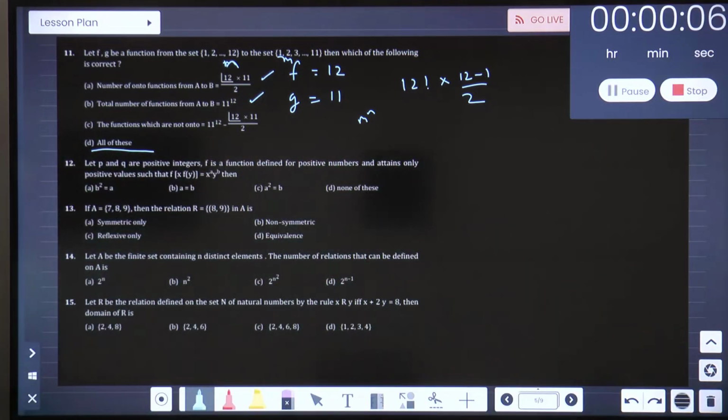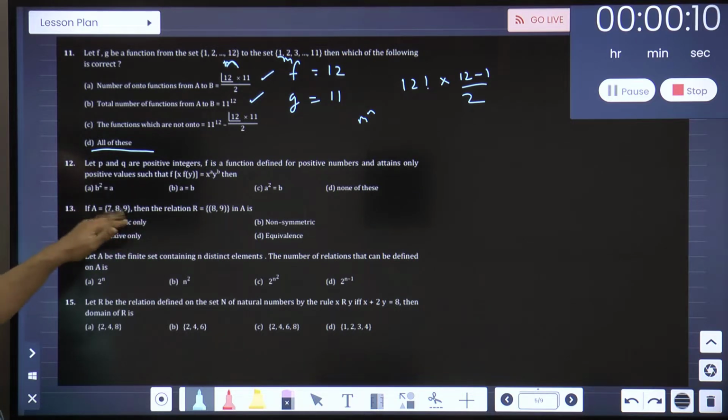P and Q be positive integers. F is a function defined for positive and attains only positive values such that x f y is x a y b. Then what? B square equals A. Oh, simple question it is. Hurry up.